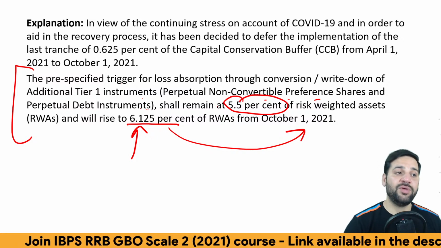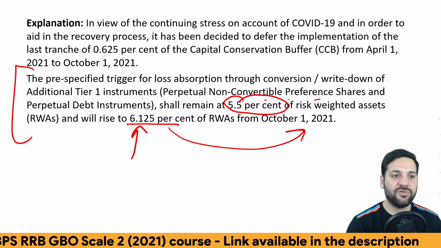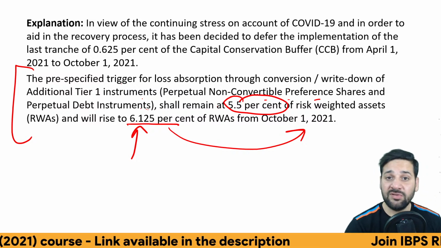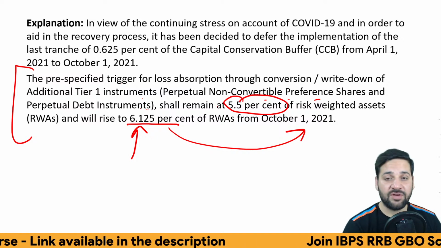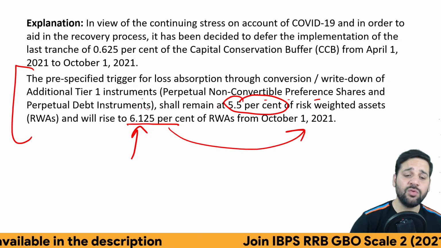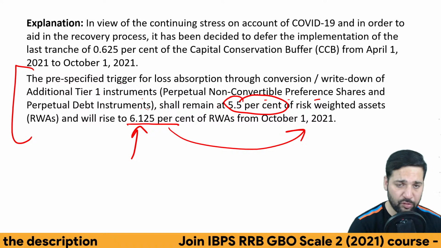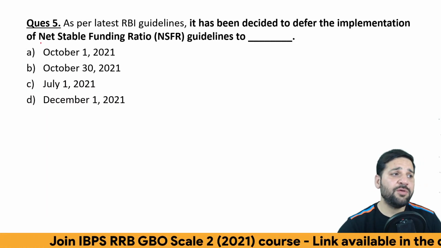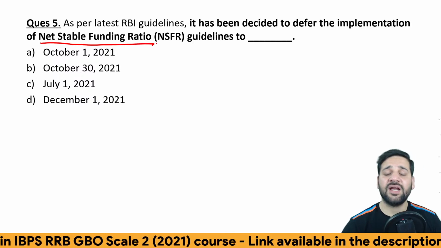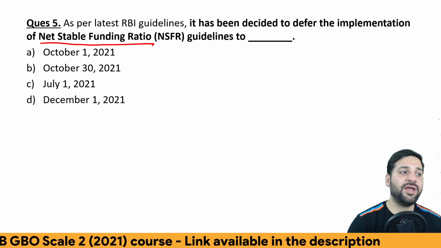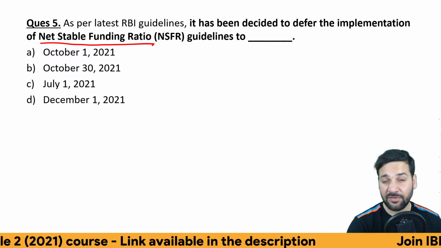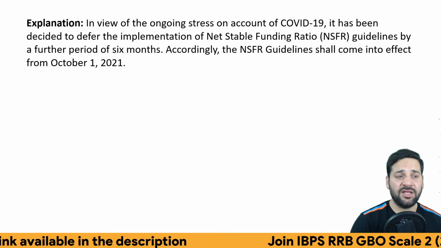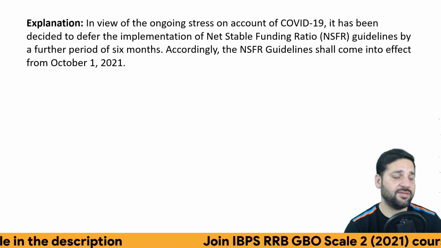It was supposed to be increased to 6.125% by 1st of April, but the banks are not in good shape. The economy is not exactly in good shape. We are recovering from COVID-19. So this limit would be increased from 1st of October 2021. So net stable funding ratio NSFR guideline, further this has been extended by RBI. It was supposed to be implemented from 1st of April, but now it will be further extended by 6 months.